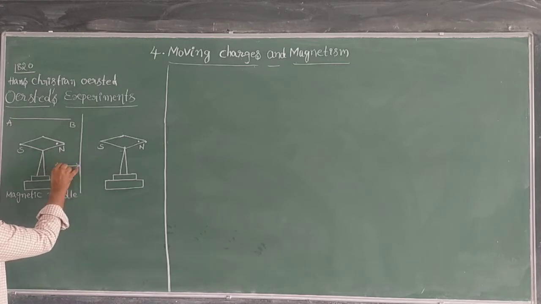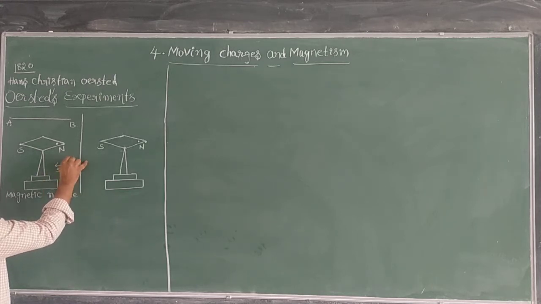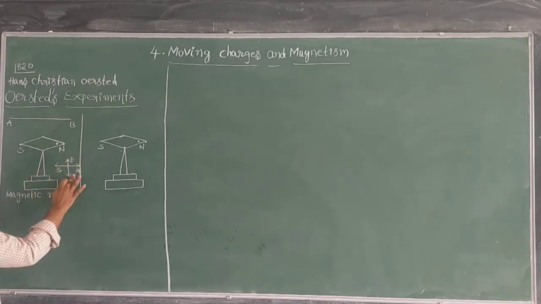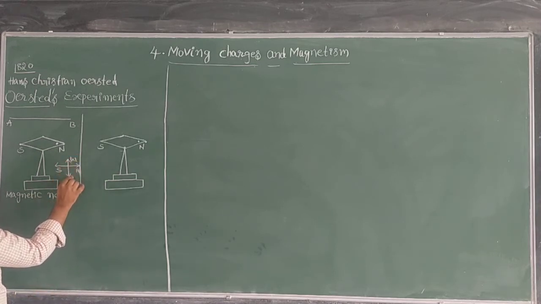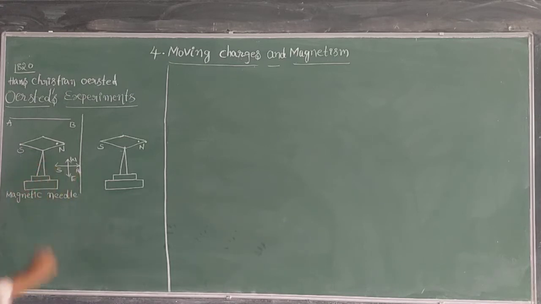Like this, north and south directions are showing. This is north, this one is south, and this one is east, and this one is west. Or okay, this is west and this one is east. We can take this. Right?